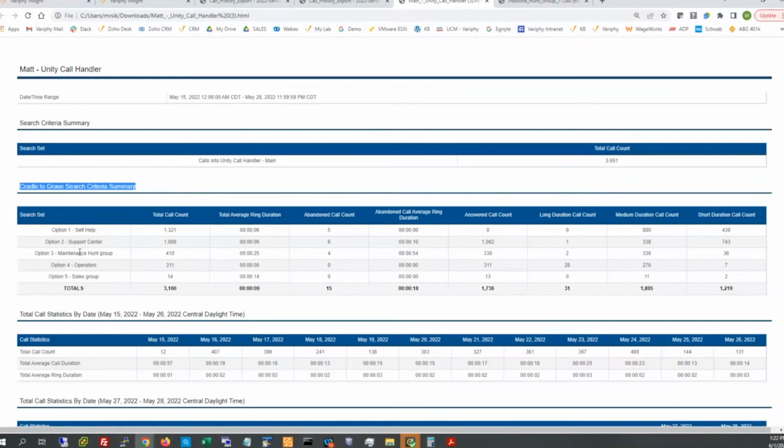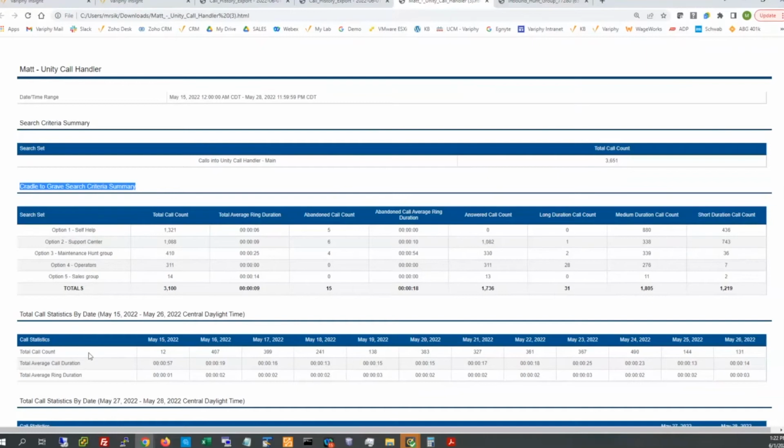But in this section here, so it looks attractive: Option 1, 2, 3, 4. We have some labels for what they are, corresponding counts and total summarizations, as well as maybe some duration counts based off of those calls. But also what I've thrown in here, now this isn't granular necessarily to the menu options themselves.